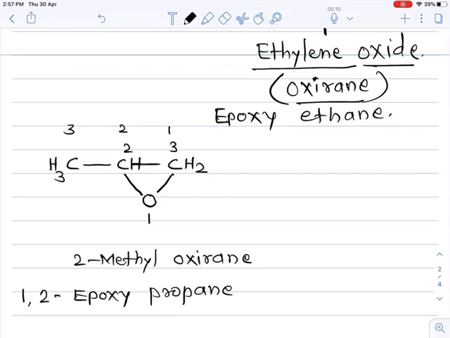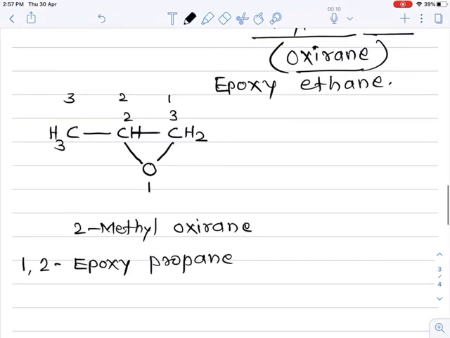If we take a 4 carbon containing compound, that is 1, 2, 3 and 4, and in between these 2 carbon atoms an oxygen ring is present, then how do we name this compound as an oxirane? If we complete the valency of carbon by hydrogen, then we get CH3 CH O CH CH3.